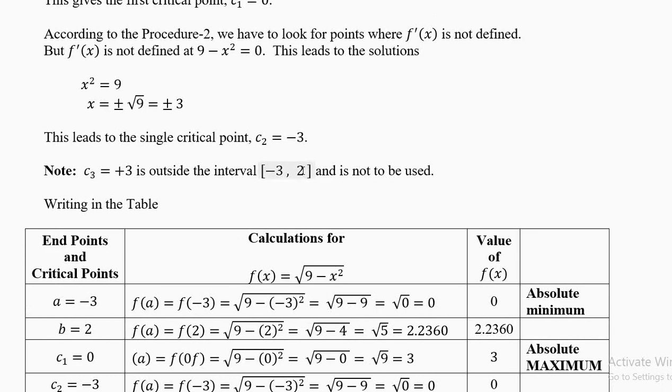So please remember your critical points have to be between -3 and 2. -3 is allowed, 2 is allowed. You can put any number: -2, -1, 0, plus 1, 1.5, 1.9, 2. Stop at 2. So 3 is more than 2, and you cannot take this.